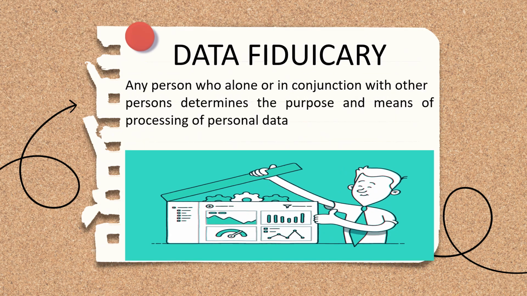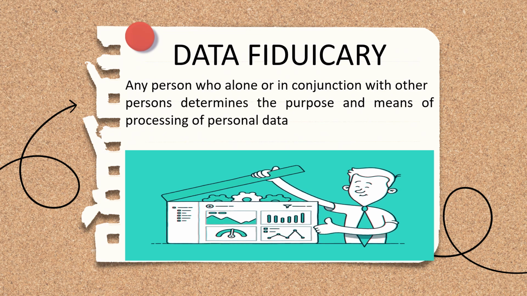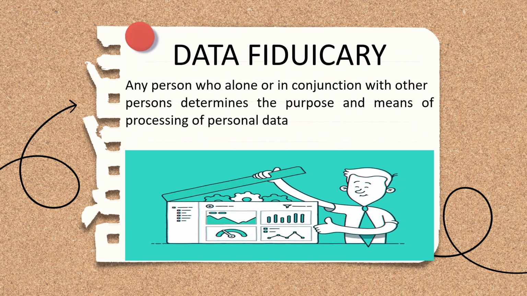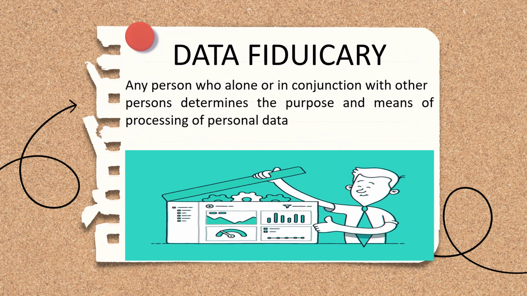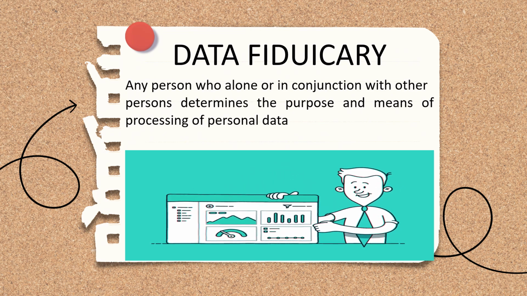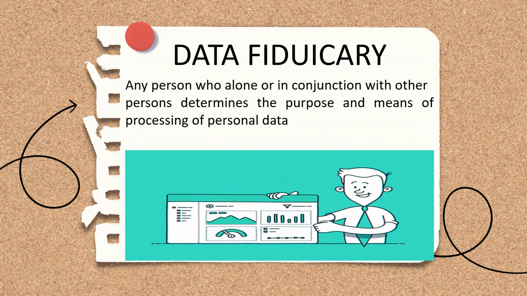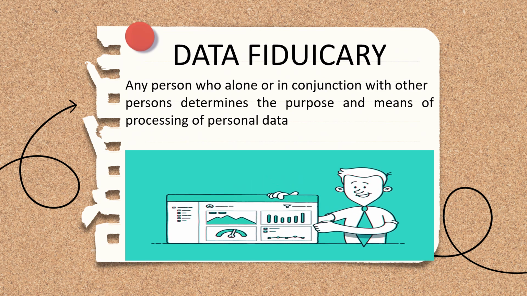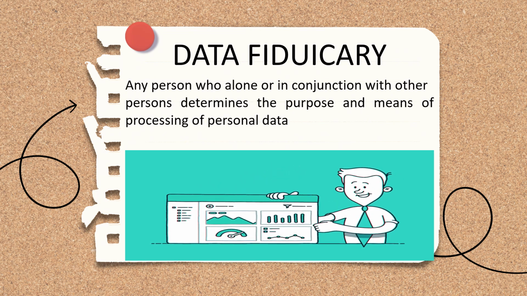What is data fiduciary? Data fiduciary is any person who alone or in conjunction with others determines the purpose and the means of processing of personal data. Say there is a healthcare clinic XYZ. It collects personal data of patients. And why is it collecting? What is the purpose it is determining? It is saying that I need to collect this personal data for the treatment of that patient.